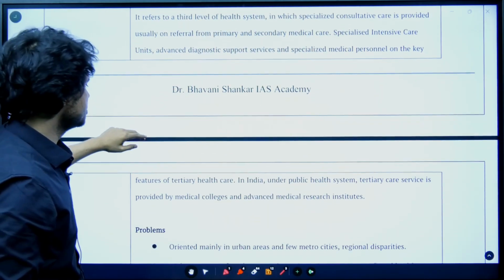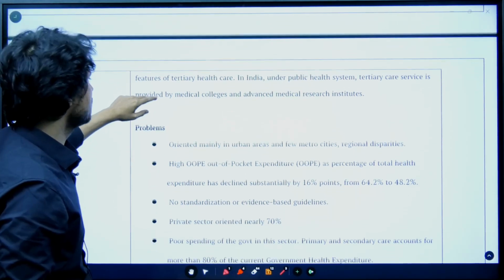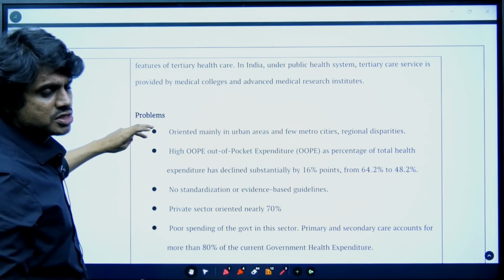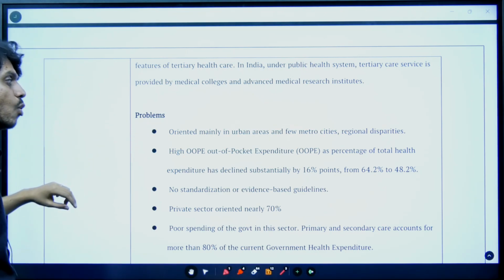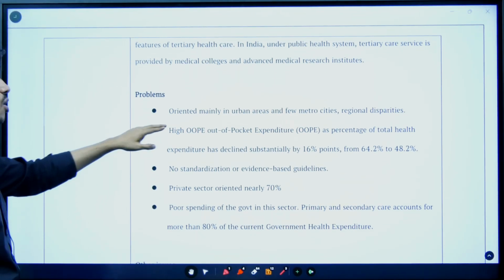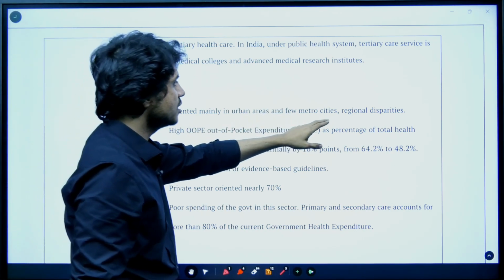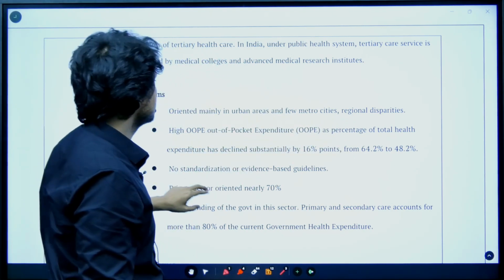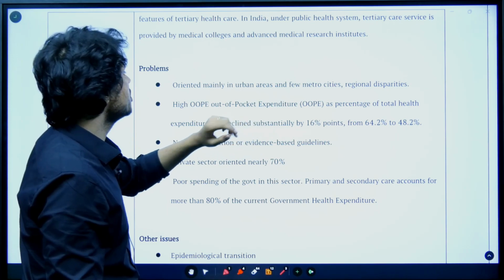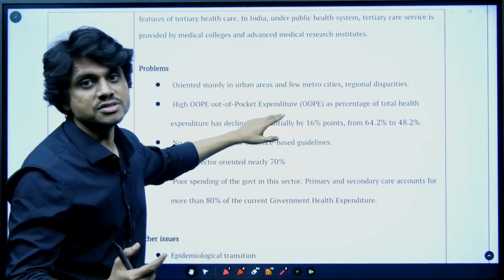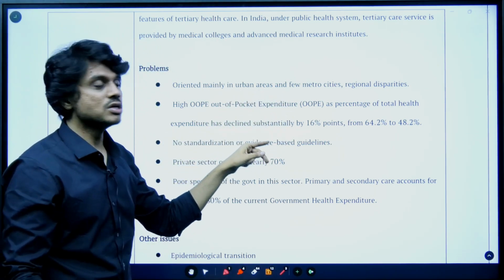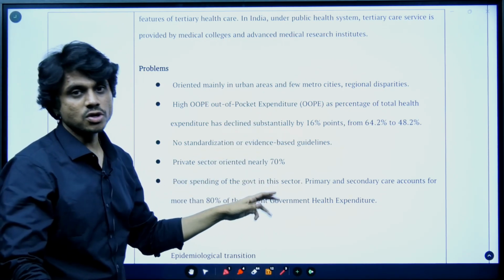Now tertiary healthcare. Tertiary healthcare is predominantly dominated by private care. This is more of advanced healthcare, but it is dominant only in urban areas by the private sector. It is present only in a few metro cities. Because it is dominated by the private sector, now this is what analysis is. It is asking you to analyze the problems. You have to give this analysis, or else you will not get the marks.